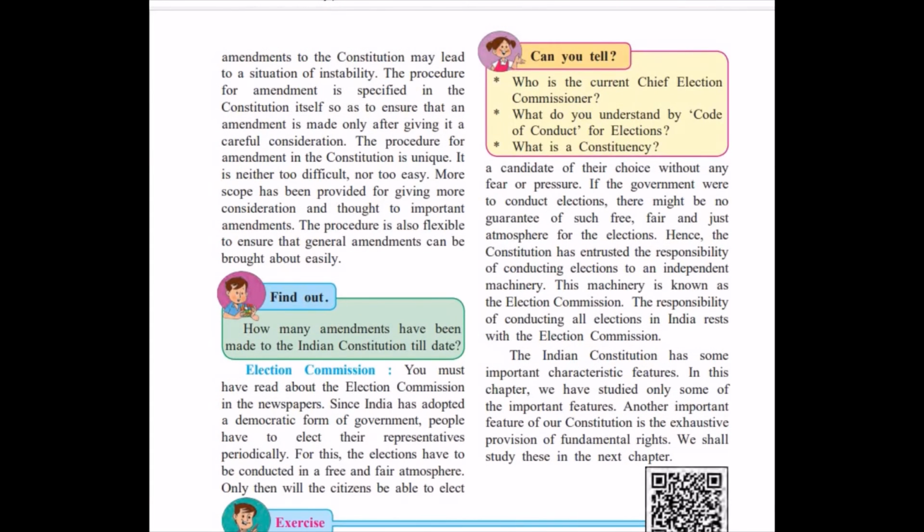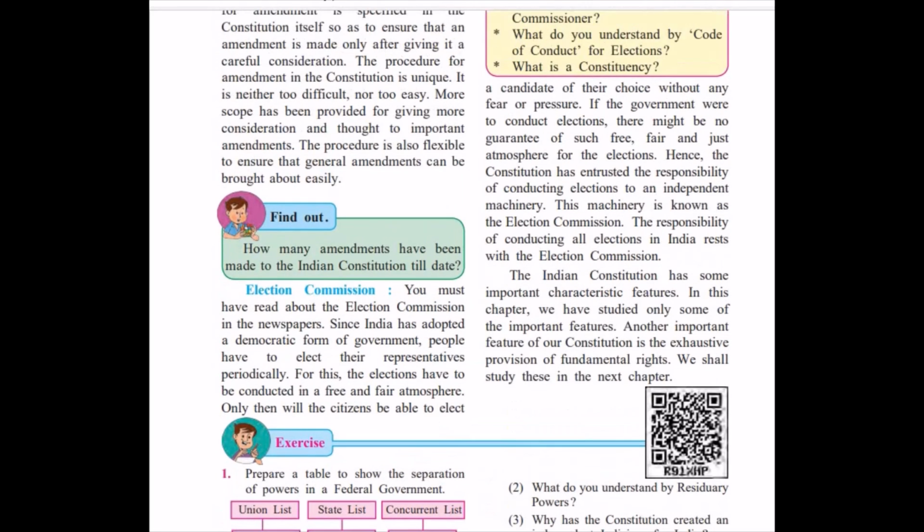Now, the Election Commission. This is a term we are very familiar with. We see it in the newspaper. The Election Commission is an independent body which looks after the election process in India. Since India has adopted a democratic system of government, elections have to be held periodically, in a free and fair manner.